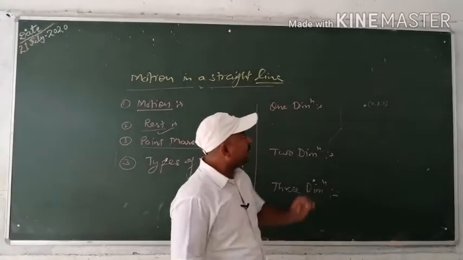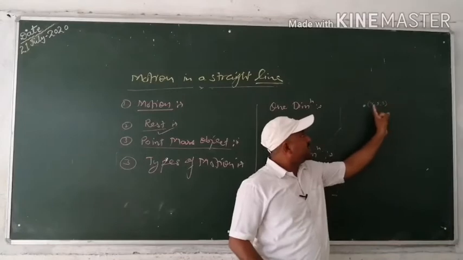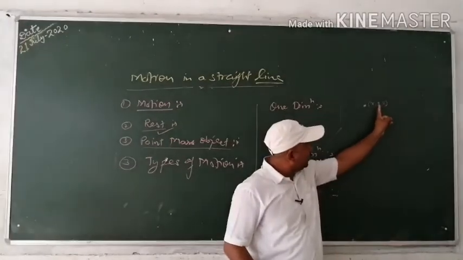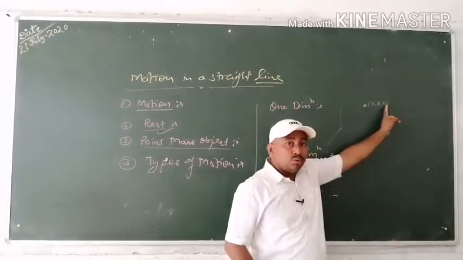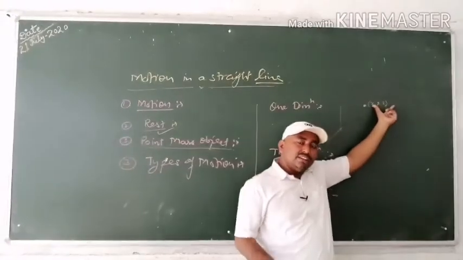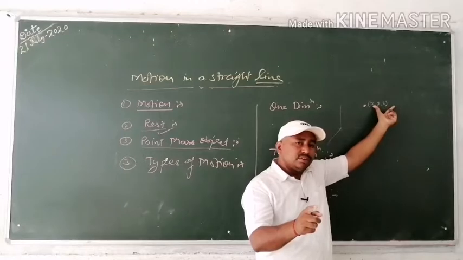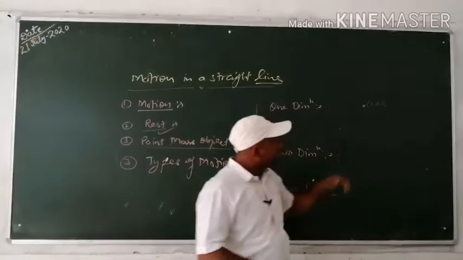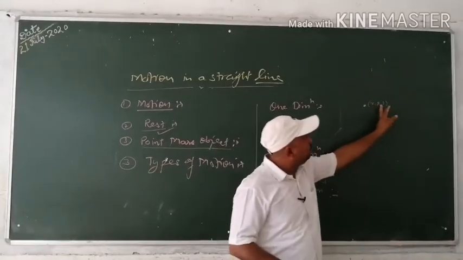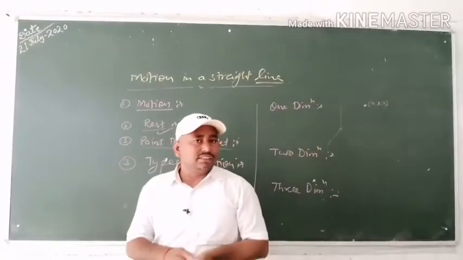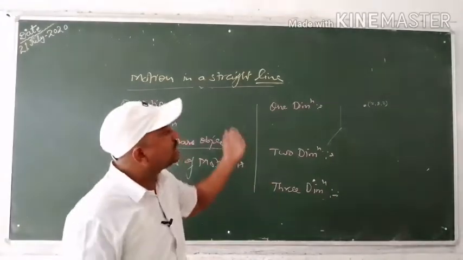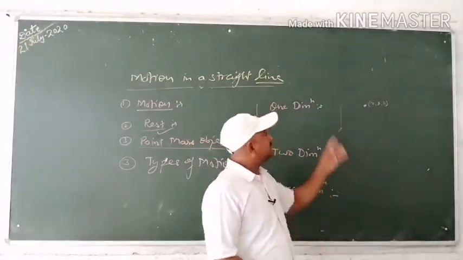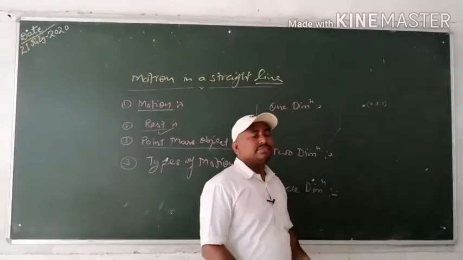If only one out of the three, either x or y or z, changes with respect to time, then the object is said to be in one-dimensional motion.